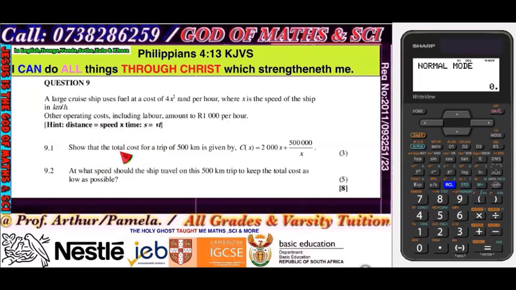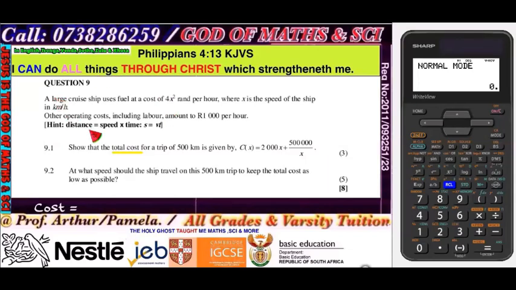Now they say show that the total cost for a trip of 500 kilometers is given by that. All right, so we need to know the equation for the cost. So first, let's just call that cost. We need to know how much the cost is.